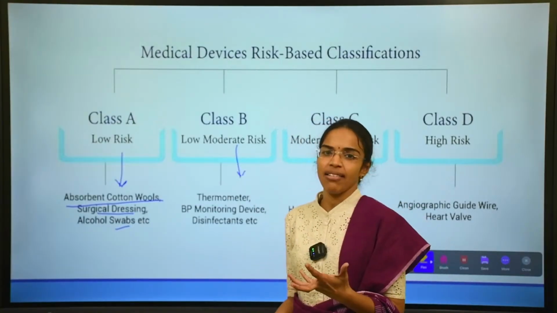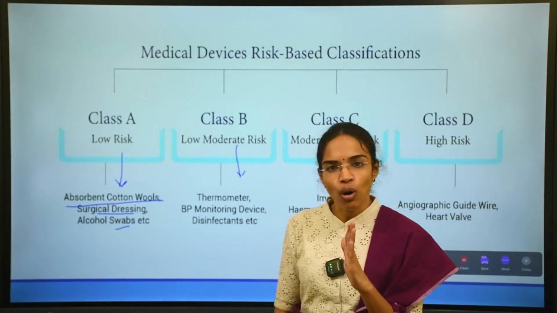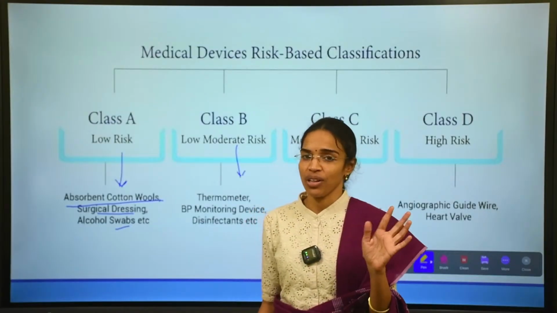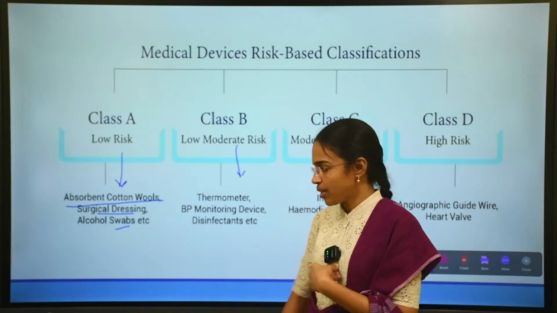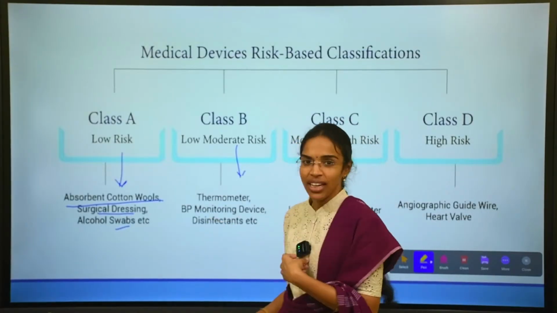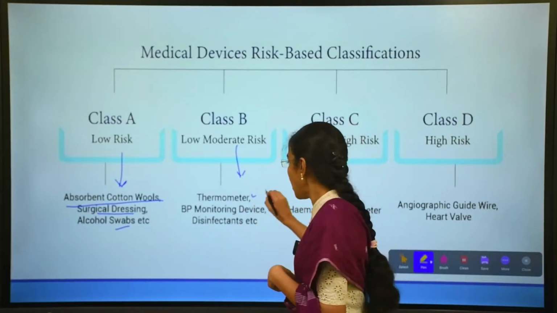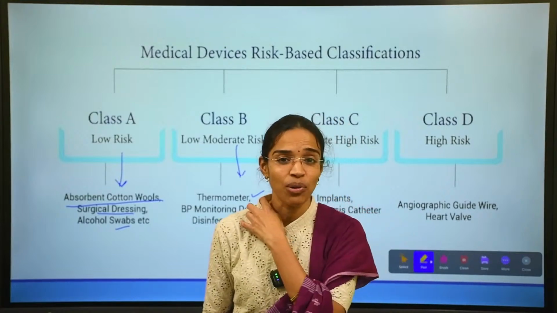And class B being low to moderate risk. So the devices which pose a low to moderate risk according to the principles we have discussed so far, not only on intended use. So what are they? Just now we have discussed the thermometer. Thermometers and BP monitoring devices, disinfectants. We just discussed this.